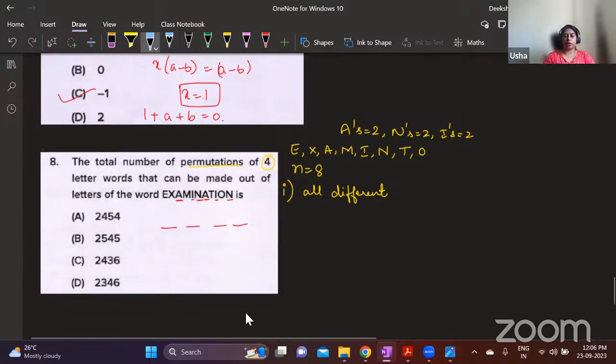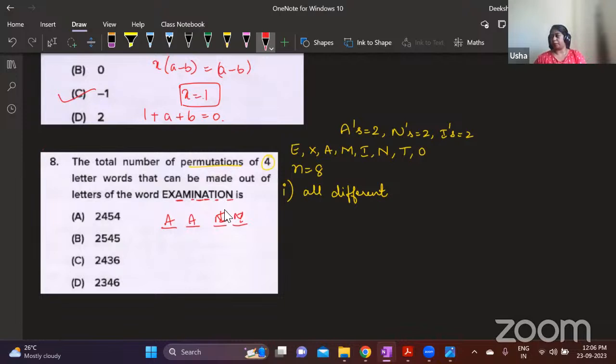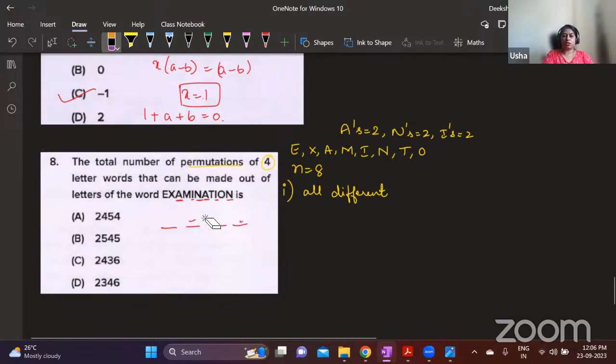Okay, that is one possibility. Another possibility is that 2 letters repeat. Maybe A and N, or A and I, or N and I, all these are possible. So out of the 3 different letters that are repeating, there are 2 of the letters that you have taken which is repetition. All these are possible. These are all different possibilities you have to consider.